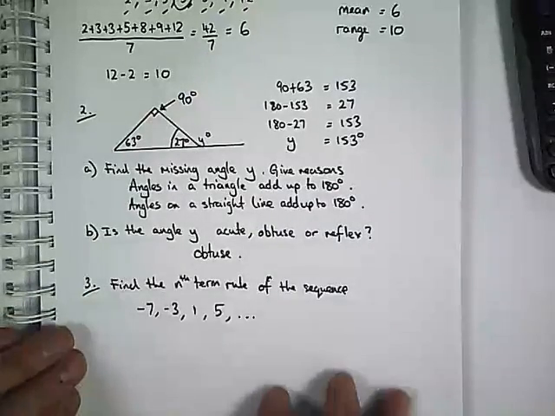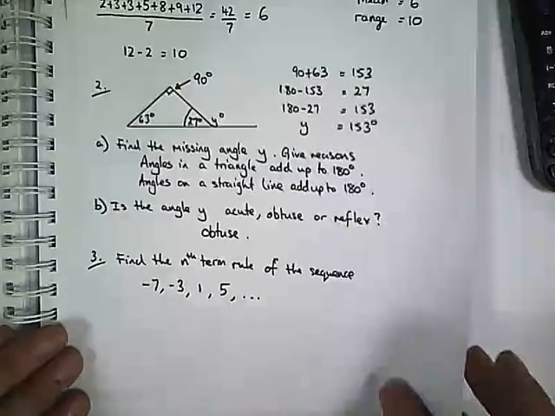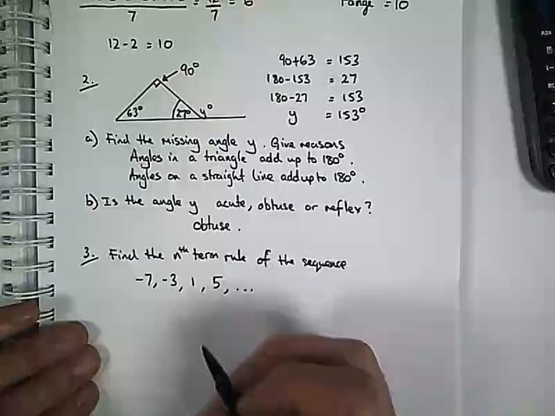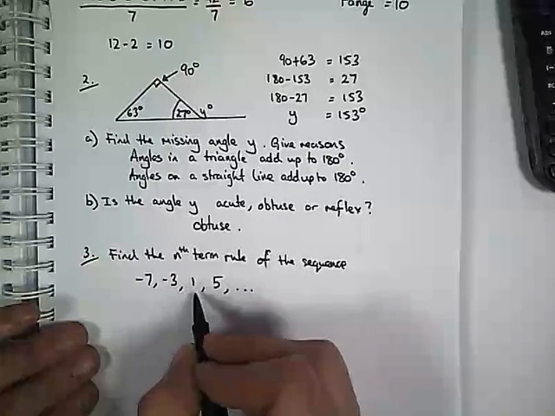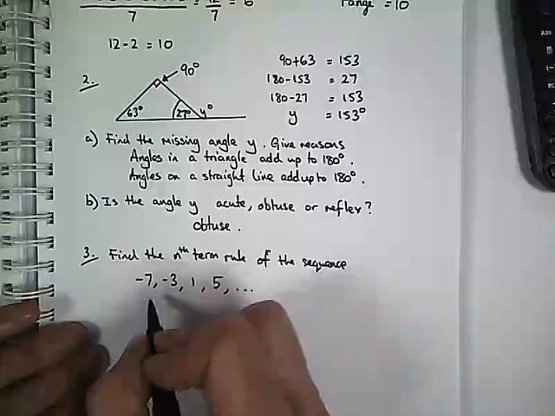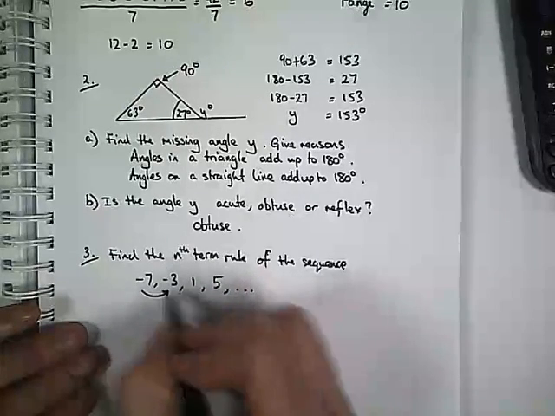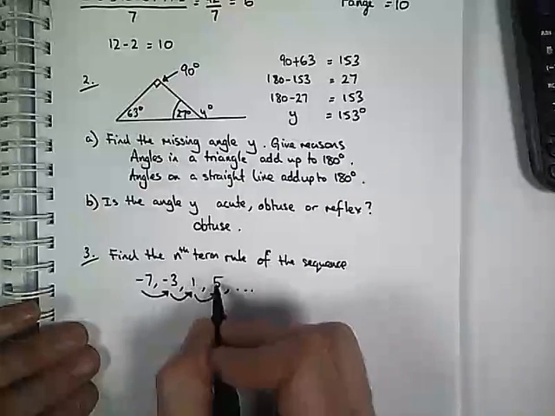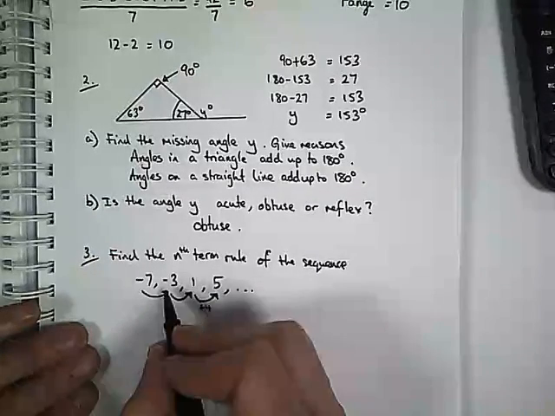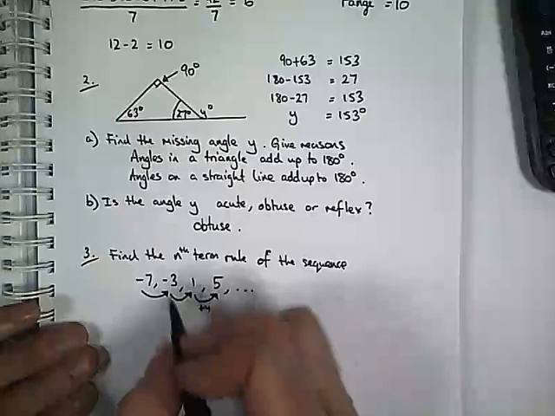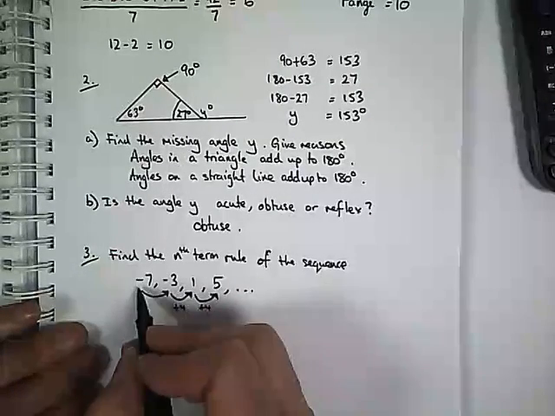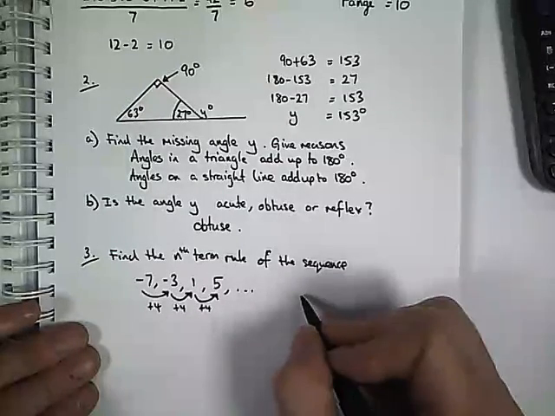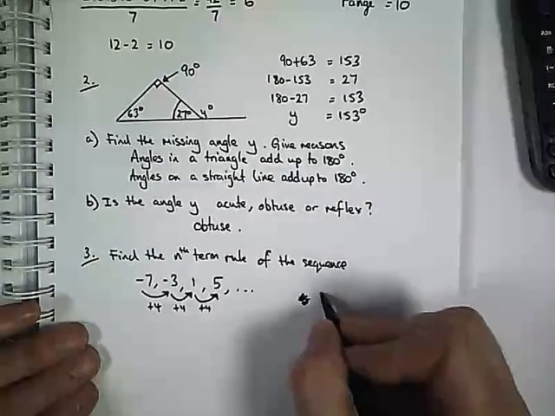Right, third and final question. Find the nth term rule of this sequence. So the first step is to find out how much it goes up by each time. It could go down, but in this case we are going up. To go from 1 to 5, I add 4. To go from -3 to 1, I add 4. To go from -7 to -3, I add 4. Okay, so the nth term rule will have 4n.